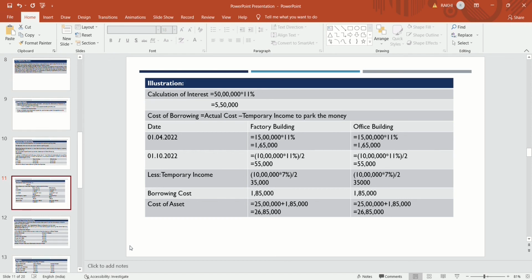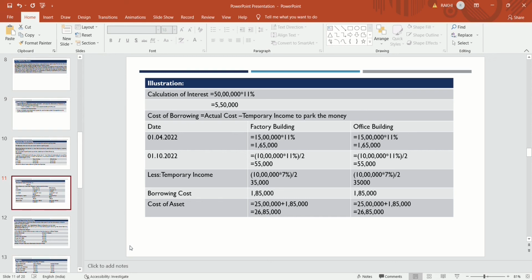The company has earned some income during the period from 1st April to 1st October, that is 6 months. The company has parked that amount at a rate of interest of 7%. So the company has earned an amount of 35,000 because it is for 6 months only. It is calculated as 10 lakhs into 7% for 6 months, that will be 35,000.